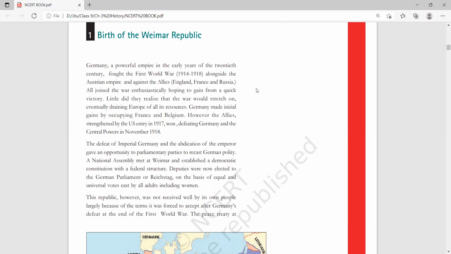Now, dear students, the birth of the Weimar Republic, let's discuss it. Germany was a powerful country in the early years of the 20th century. It fought the First World War between 1914 and 1918 alongside the Austrian Empire.